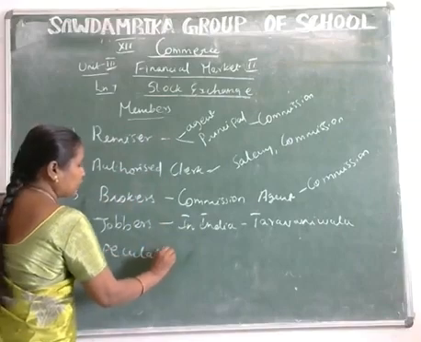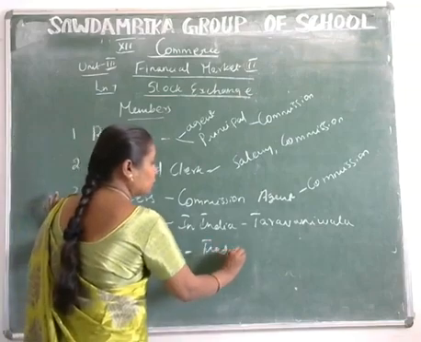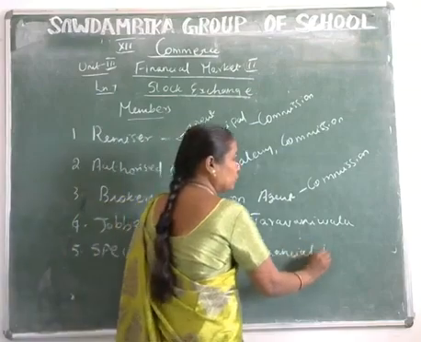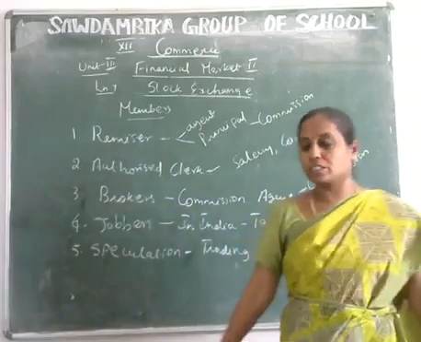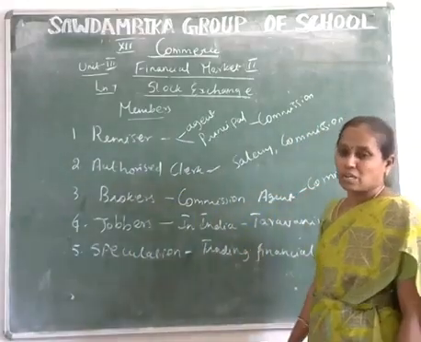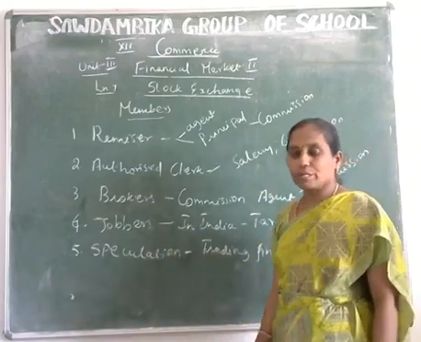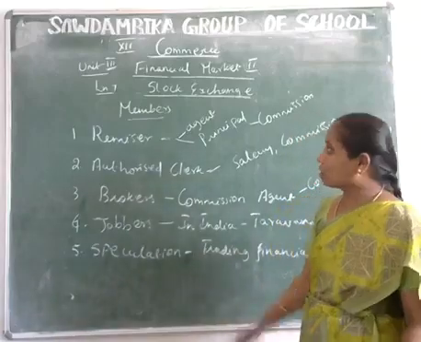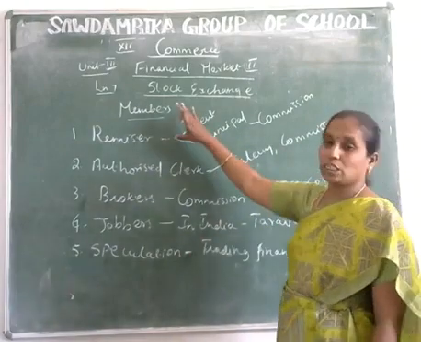Next one is speculation. Speculation means trading in financial securities. The persons who trade in financial securities are called speculators. There are four types of speculators in the stock exchange: bear, bull, stag and lame duck. These four kinds of speculators are also members of the stock exchange. So these are all the stock exchange members.